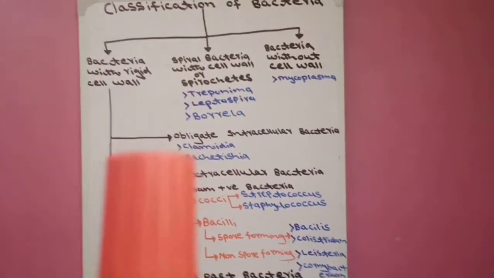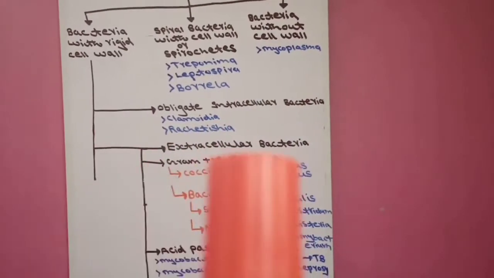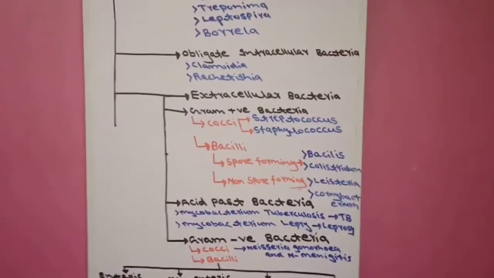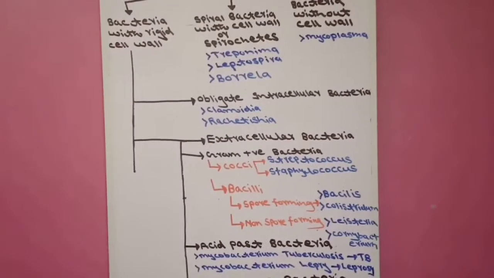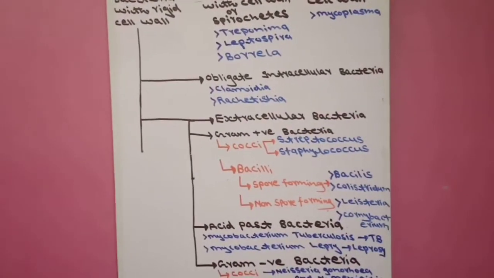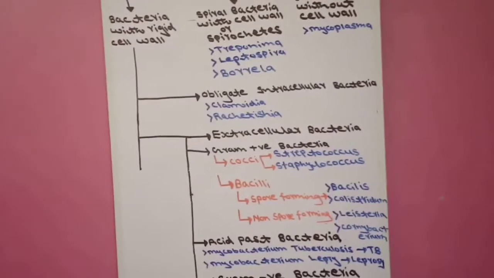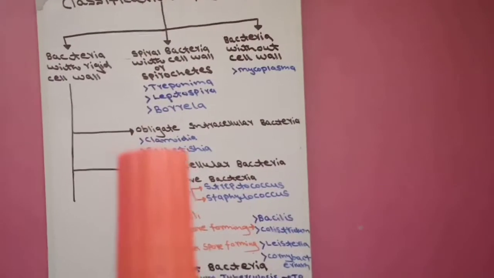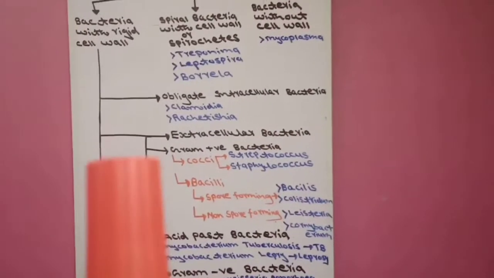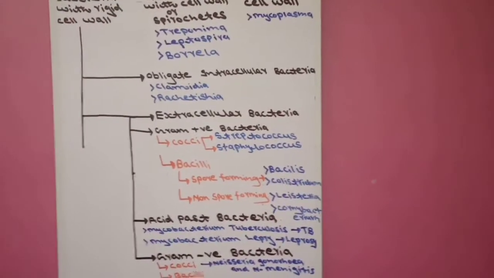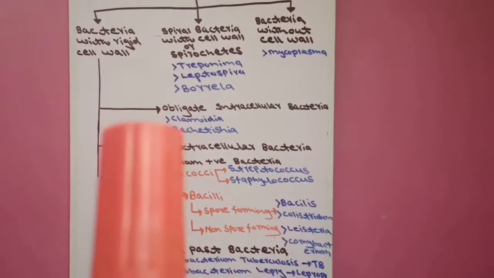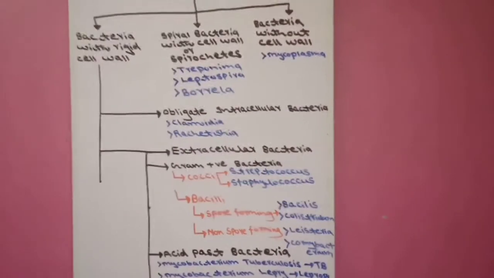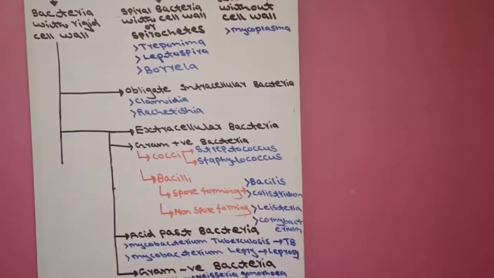Number one, obligate intracellular bacteria. Number two, extracellular bacteria. Obligate means necessary. For this group, being inside the host cell is necessary for their function. This is obligate intracellular bacteria. The second group is extracellular bacteria, meaning these bacteria work outside the host cell. In obligate intracellular bacteria, being inside the host cell is necessary for bacterial function.